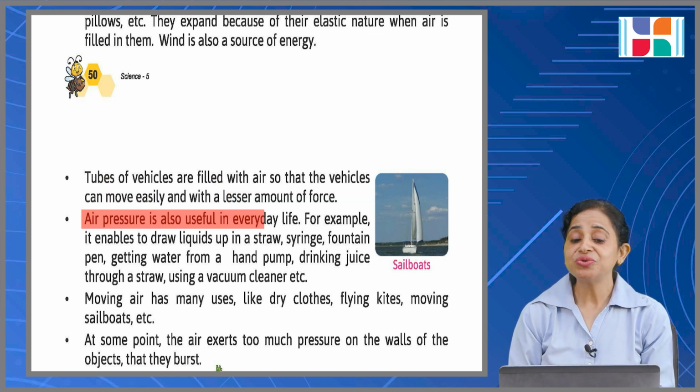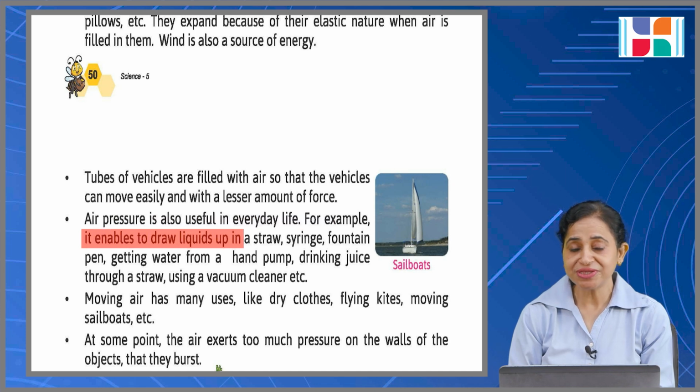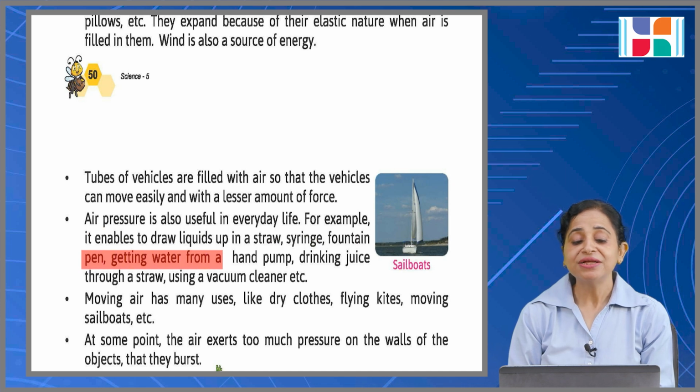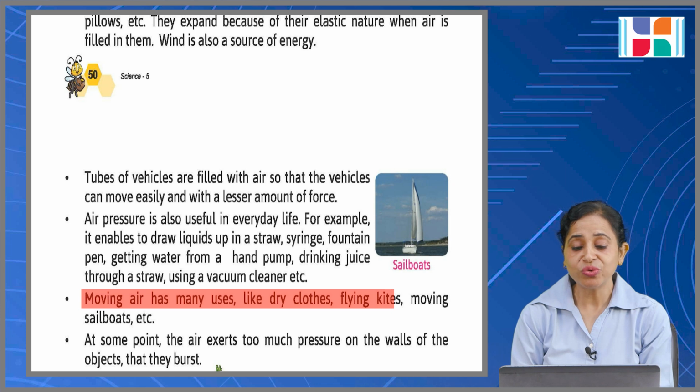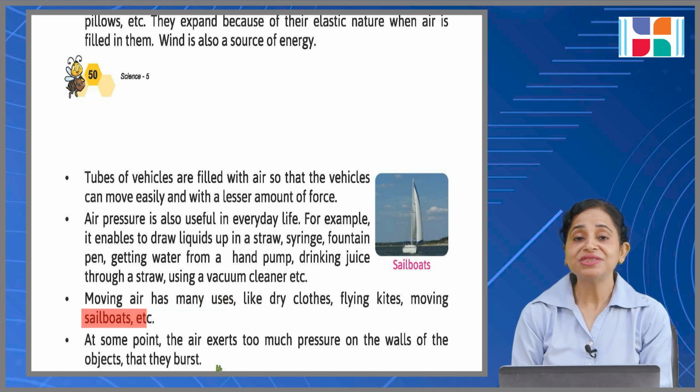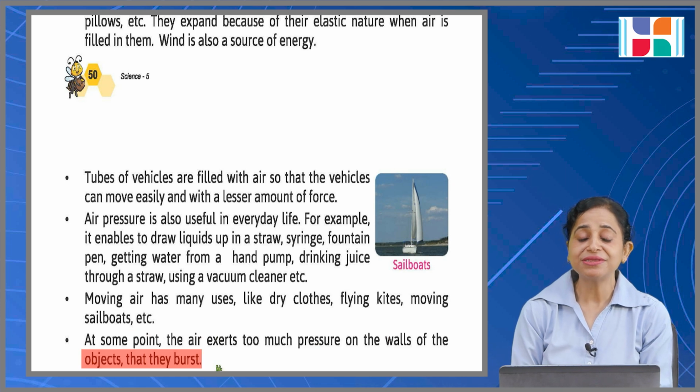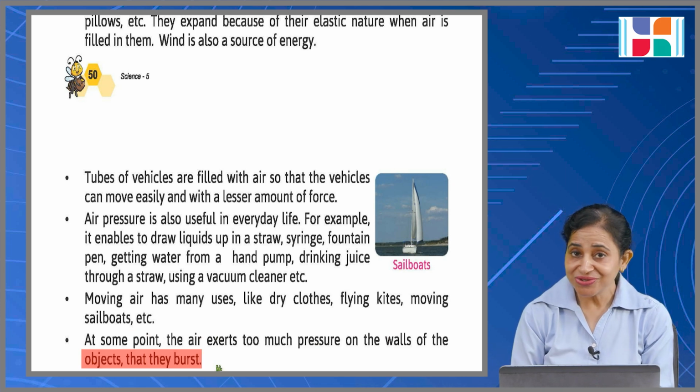Air pressure is also useful in everyday life. For example, it enables us to draw liquids up in a straw, syringe, fountain pen, getting water from a hand pump, drinking juice through a straw, using a vacuum cleaner, etc. Moving air has many uses like drying clothes, flying kites, moving sailboats, etc. At some point, the air exerts too much pressure on the walls of the objects that they burst.